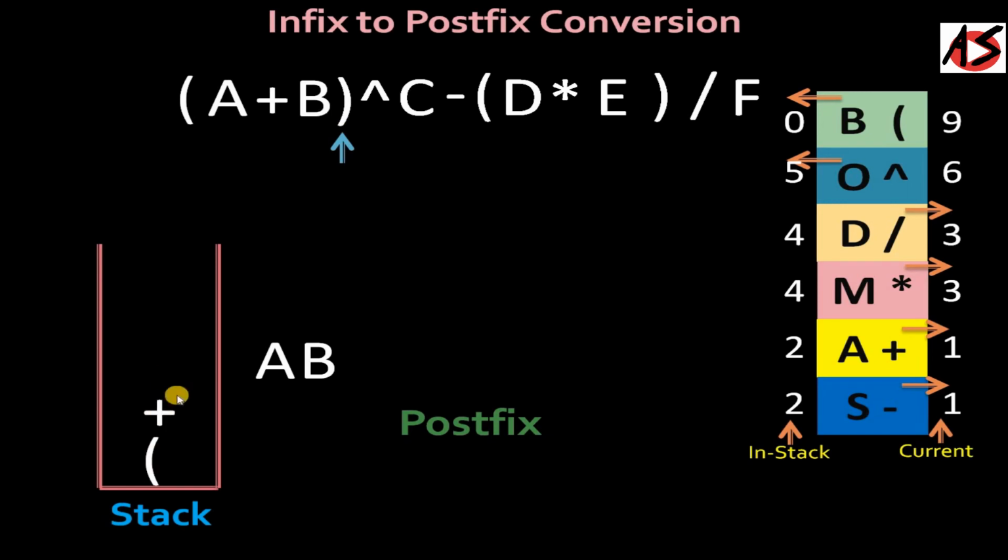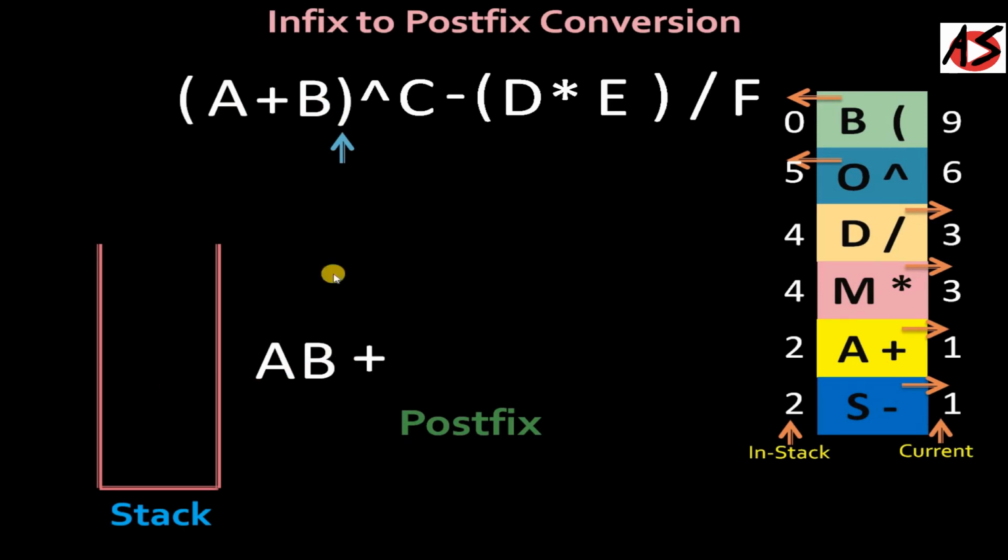So we have one symbol in the stack, that is addition. So we will pop it out and put it into the postfix notations, and then we will remove the opening bracket from the stack because its conversion has been completed.